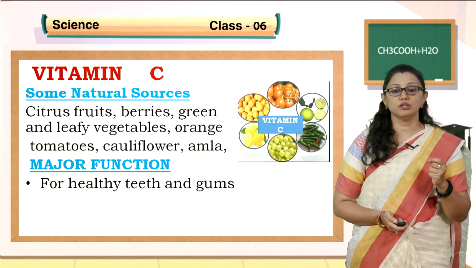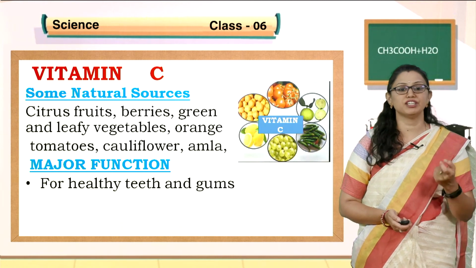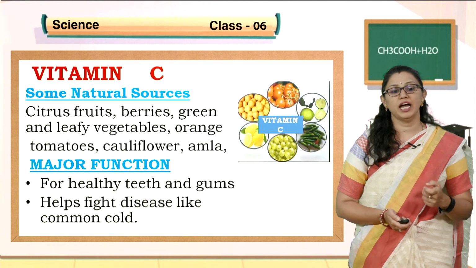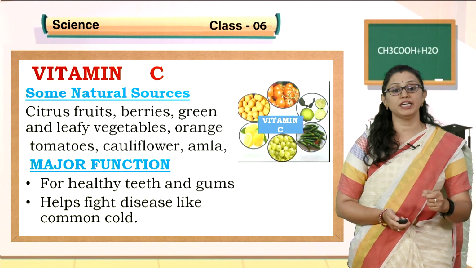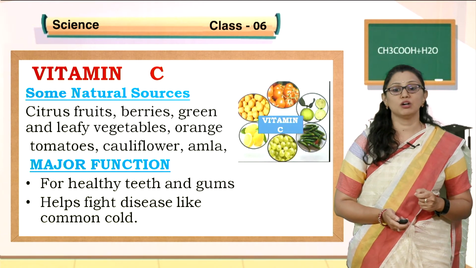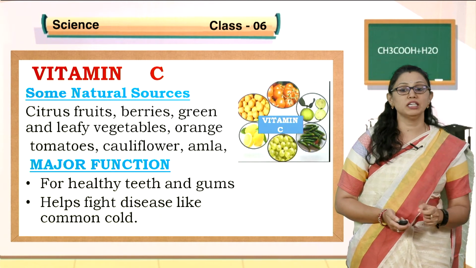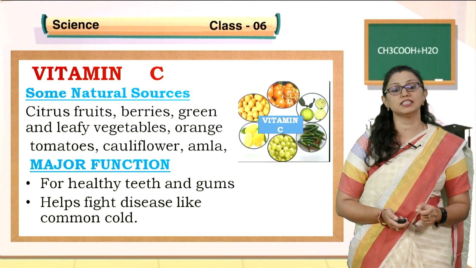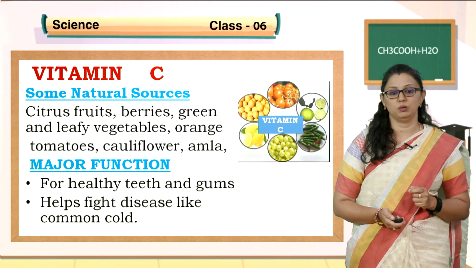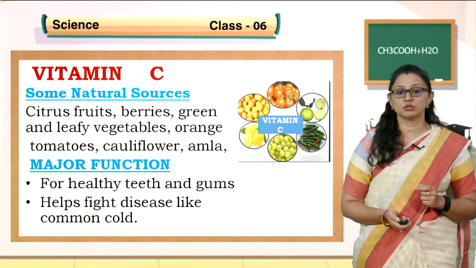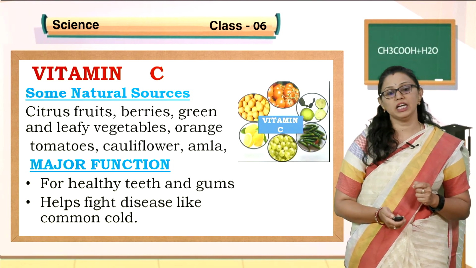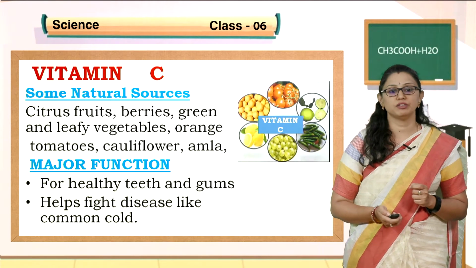For your healthy teeth and gums, we need vitamin C, and it also helps to fight against disease causing organisms, particularly diseases like the common cold. So, these are the main sources of vitamin C as well as the function of vitamin C.